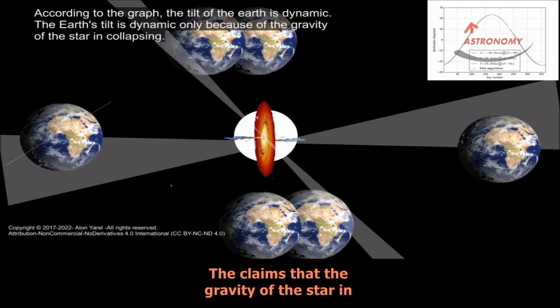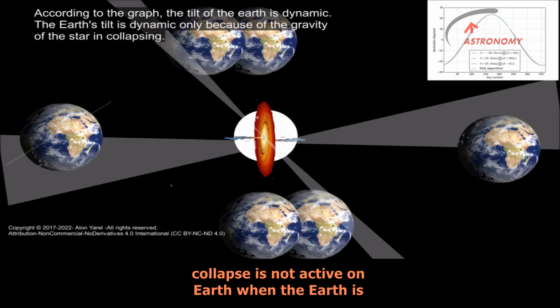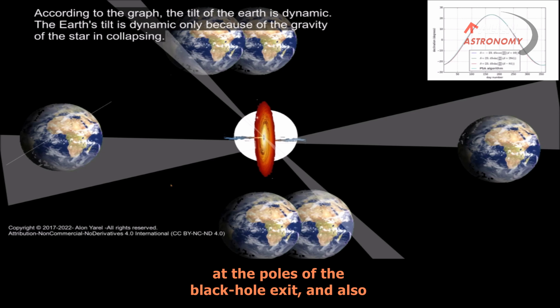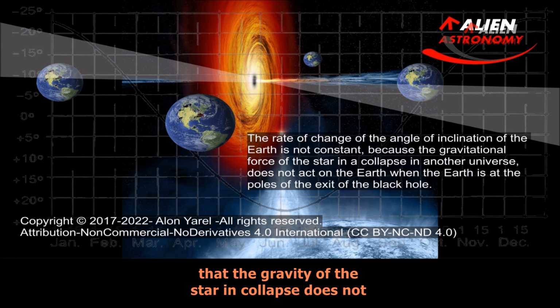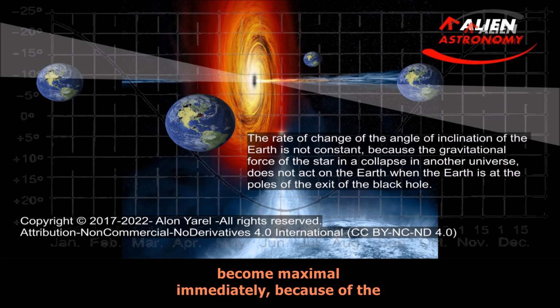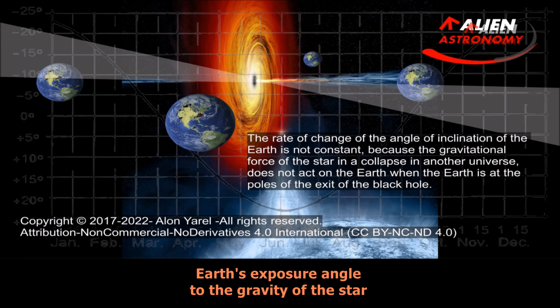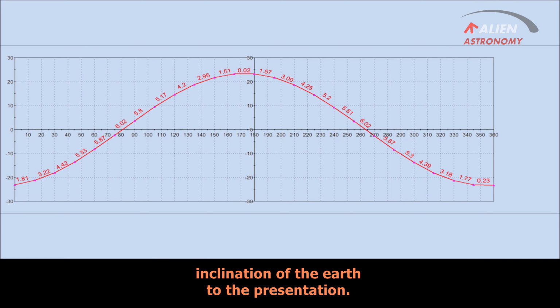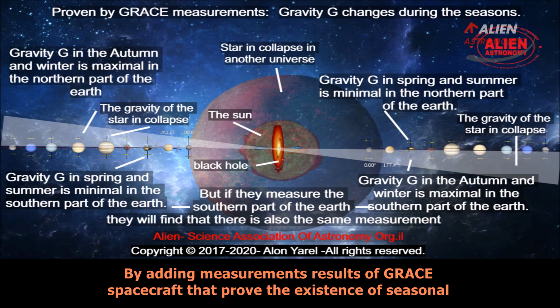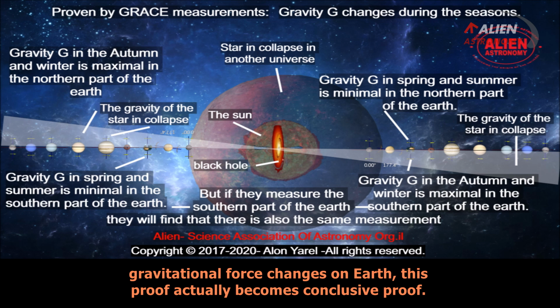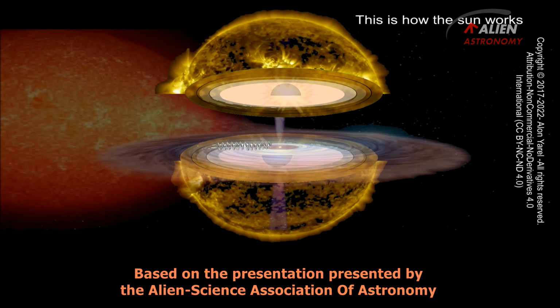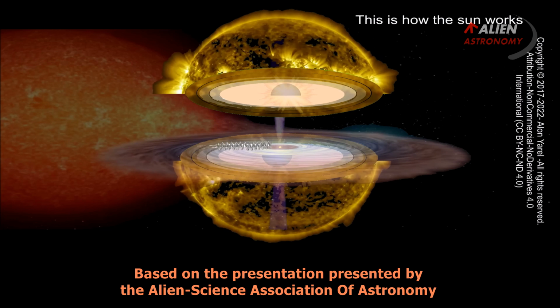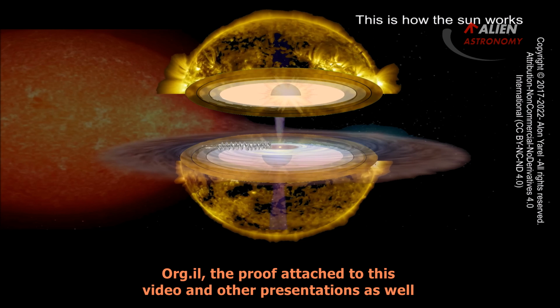The claims that the gravity of the star in collapse is not active on Earth when the Earth is at the poles of the black hole exit, and also that the gravity of the star in collapse does not become maximal immediately because of the Earth's exposure angle to the gravity of the star in collapse, are accurate and absolute by the graph of the inclination of the Earth in the presentation. By adding measurement results of gray spacecraft that prove the existence of seasonal gravitational force changes on Earth, this proof actually becomes conclusive proof.